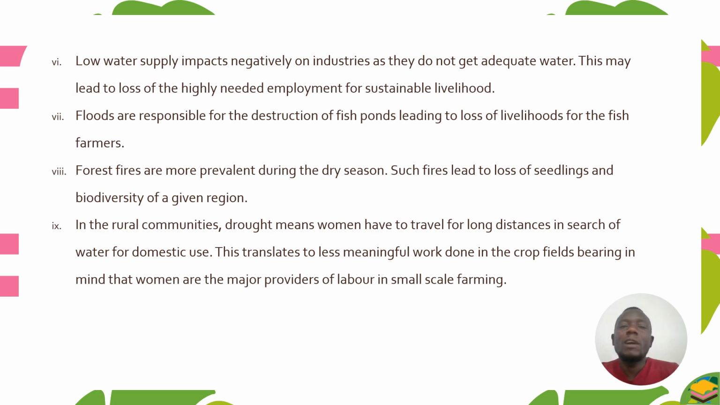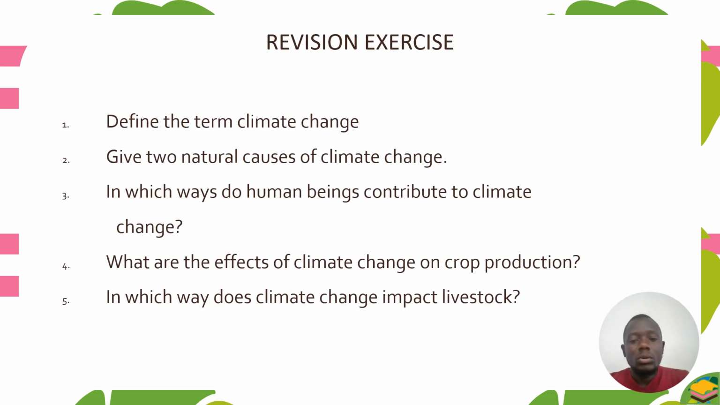So in small scale farming in the villages, women contribute a lot in agriculture. They provide that much needed labor in agriculture. So if there is drought, it means they have to travel long distances to search for water. Therefore, the work which was supposed to be done in agriculture will not be done because these women are busy with other work. We talk of searching for water in far, far places.